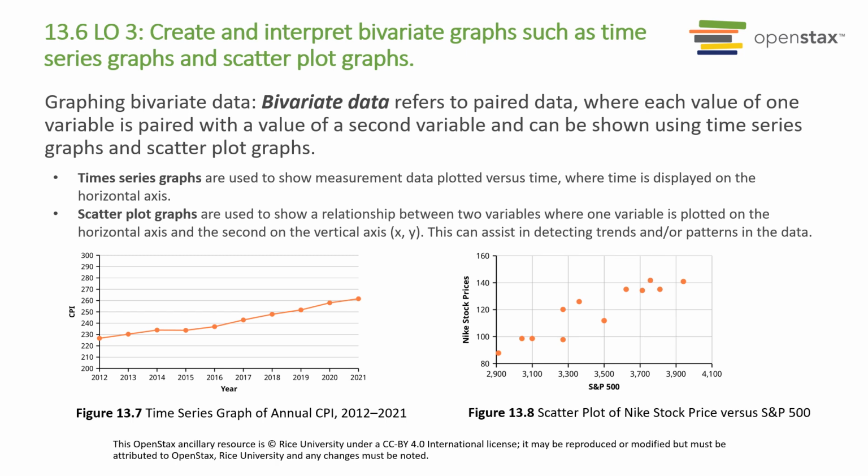The horizontal axis is used to plot the time increments, and the vertical axis is used to plot the values of the variable you're measuring. By doing this, you make each point on the graph correspond to a point in time and a measured quantity. The points on the graph are typically connected by straight lines in the order in which they occur. A scatter plot or diagram is a graphical display intended to show the relationship between two variables.